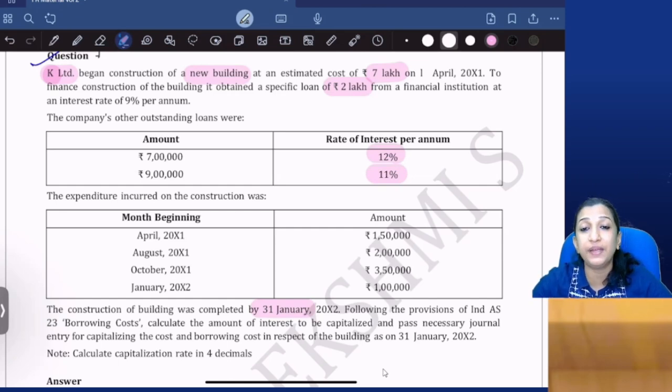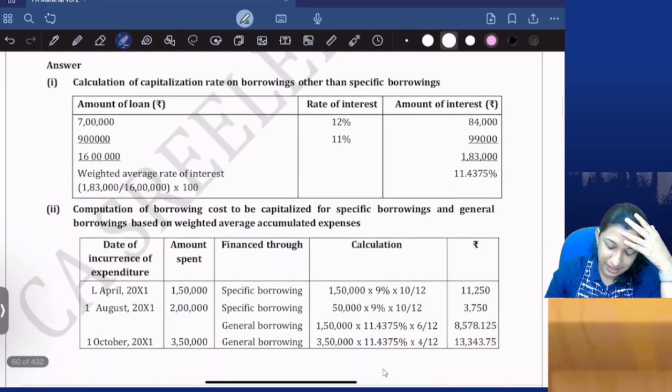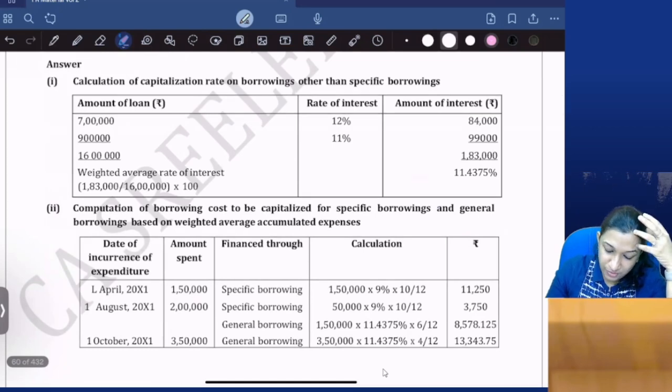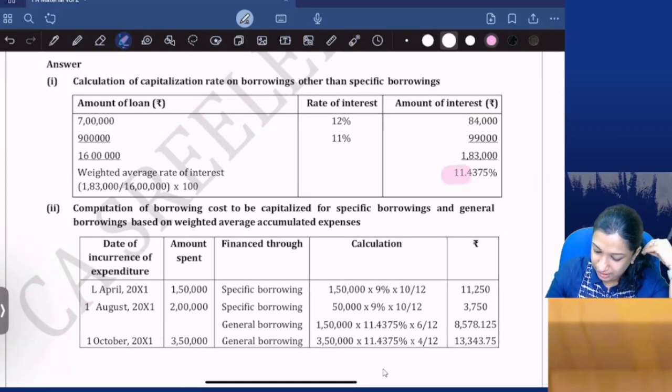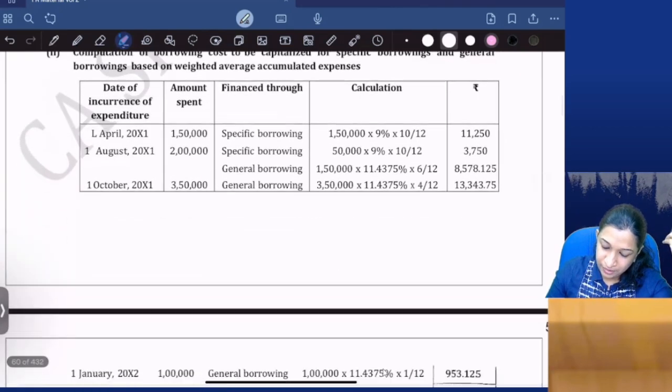If construction is completed by 31st January, my capitalization period is only 10 months. February and March, 2 months, I cannot capitalize because work completed by 31st January, only during the construction period. So my entire calculation is that, like, first we computed the weighted average borrowing rate, the capitalization rate.